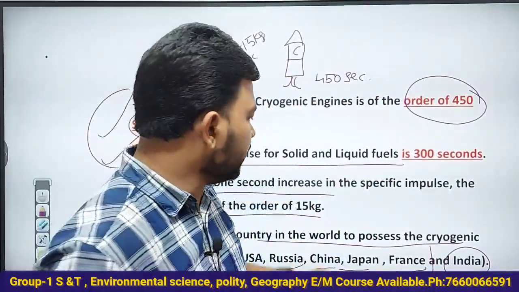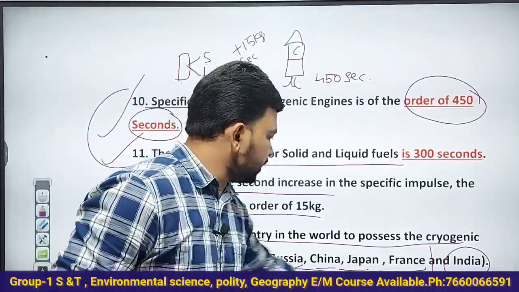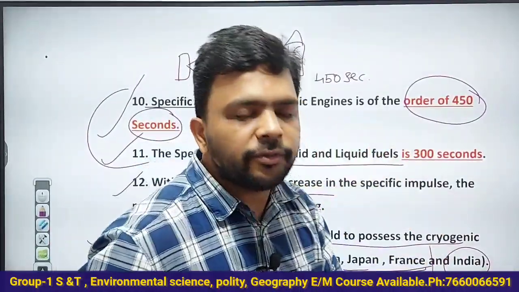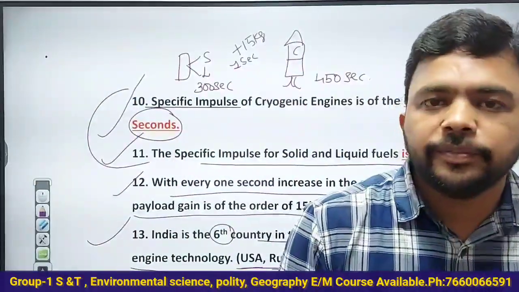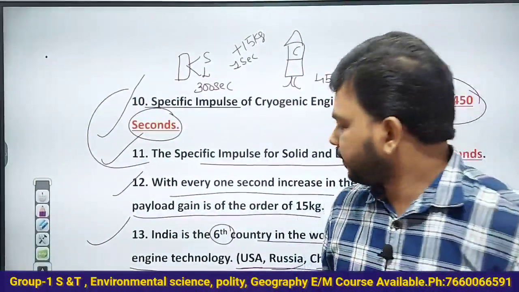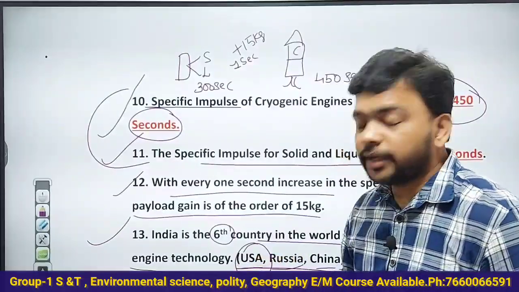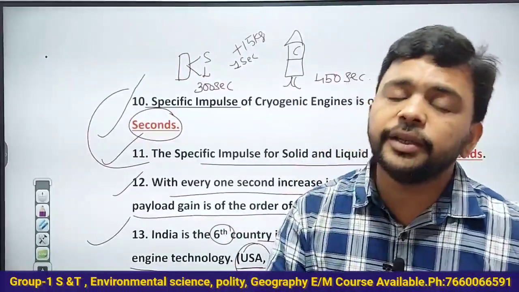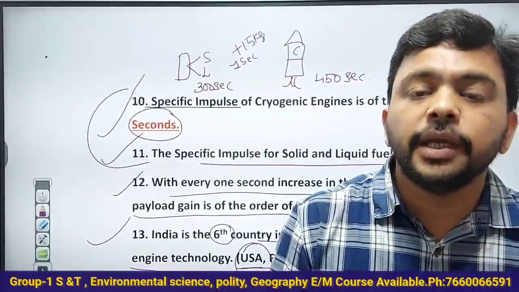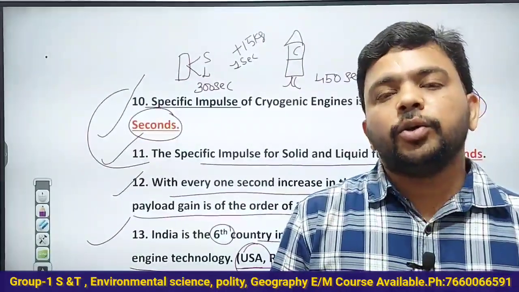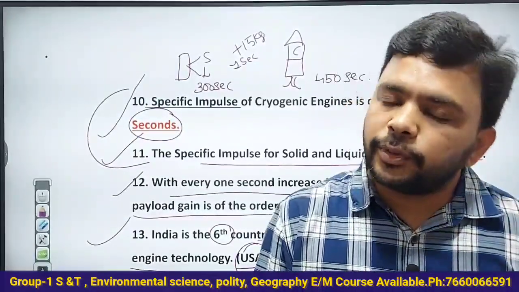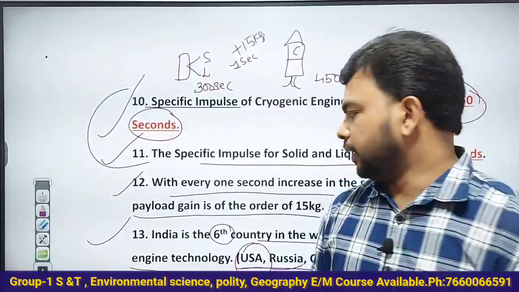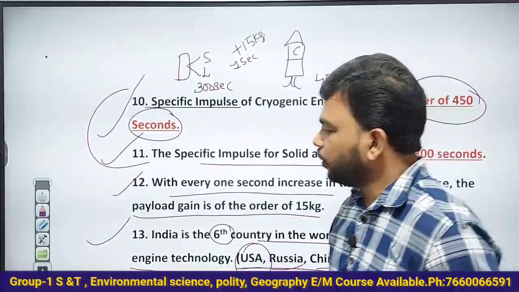Understand that very clearly. So 6 countries are having the cryogenic engines, and which is the first country in the world to develop the cryogenic engine technology? It is the United States of America. The United States of America is the first country in the world to develop the cryogenic engines. Why? They know that to launch the communication satellites, okay, cryogenic engines are required. That's why they developed them. Understand that very clearly. USA is the first country in the world.